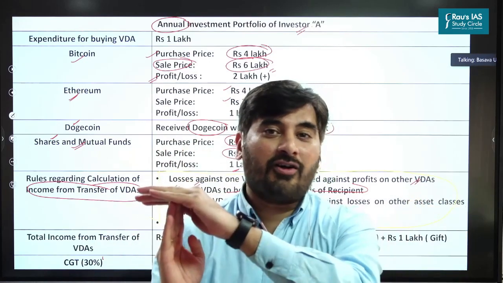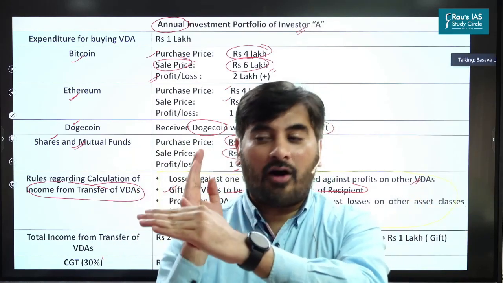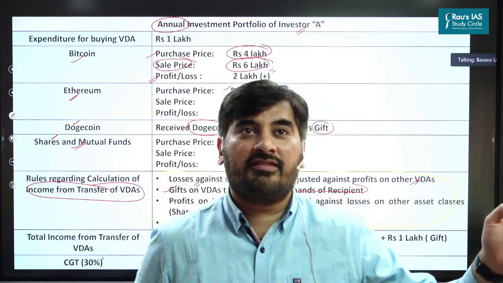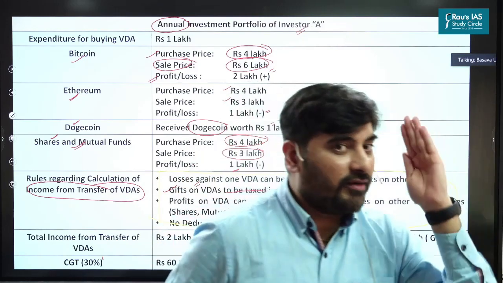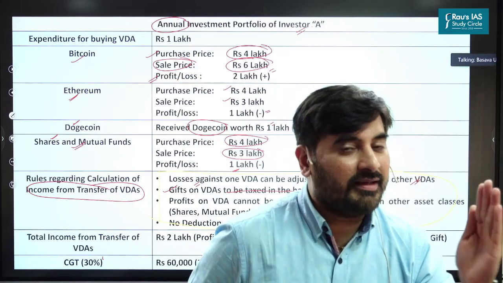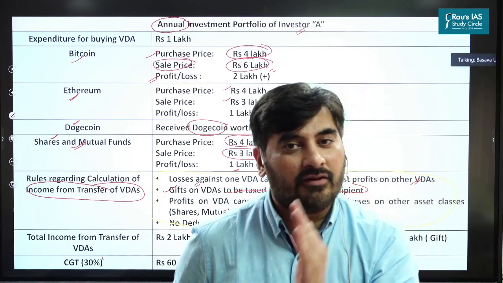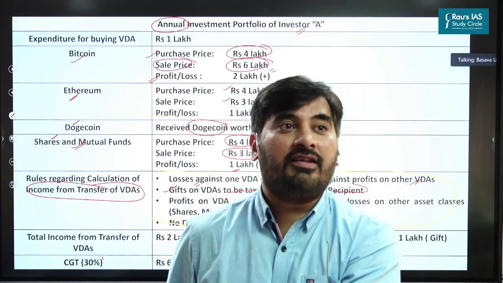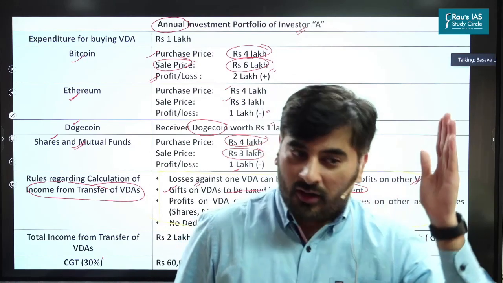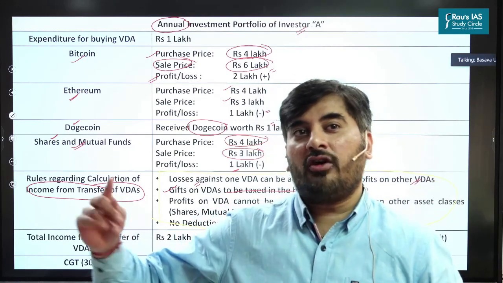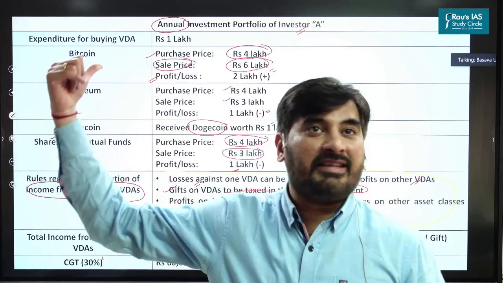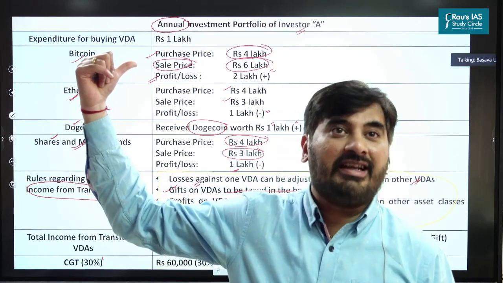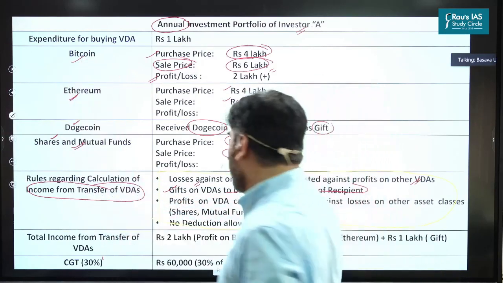So if I've suffered a loss of 1 lakh, I cannot offset this 1 lakh against my profits on virtual digital assets. Profits on one virtual digital asset can be offset against losses of only other virtual digital assets, which means I cannot claim this as a compensation. Are you getting this point? So this is the third point.